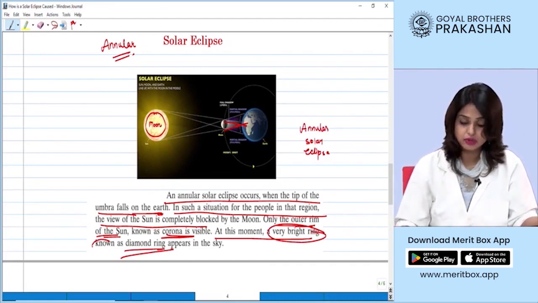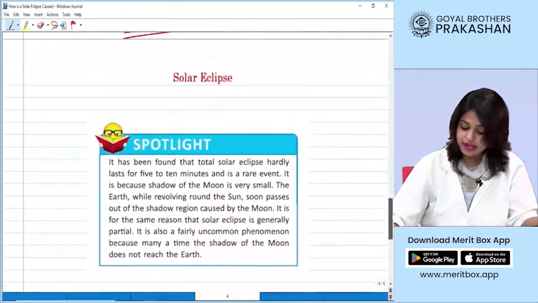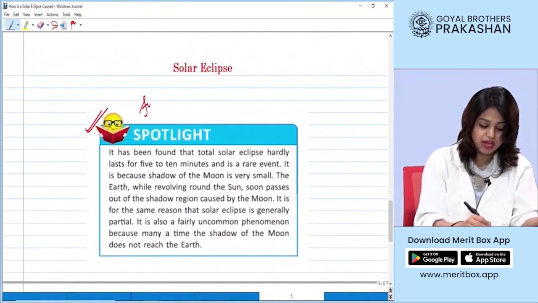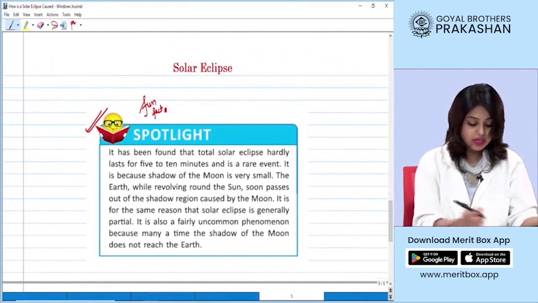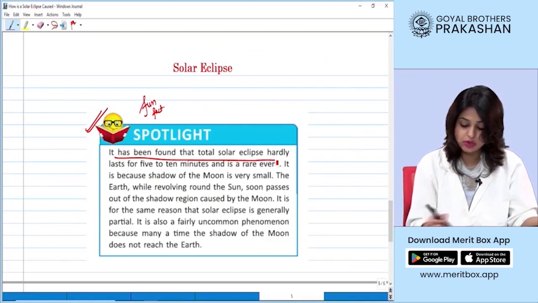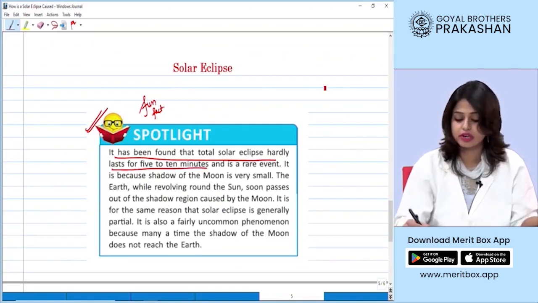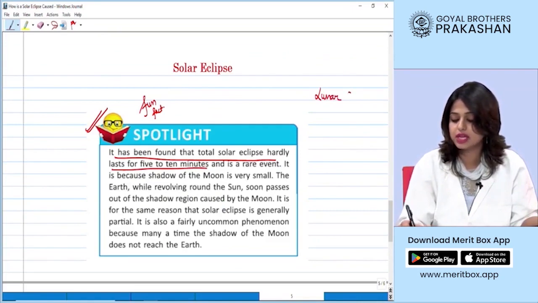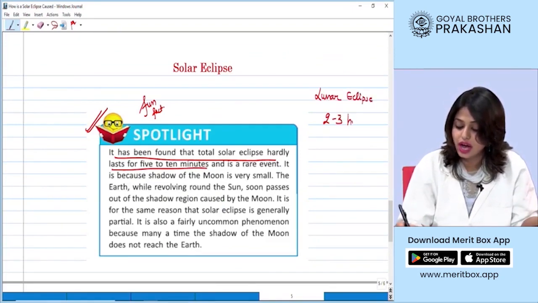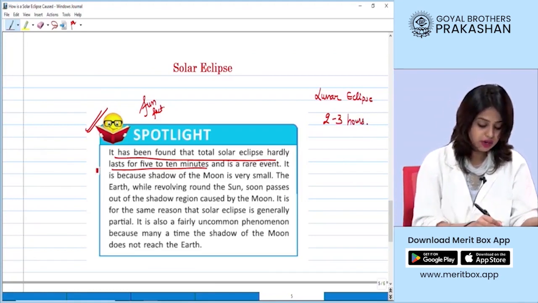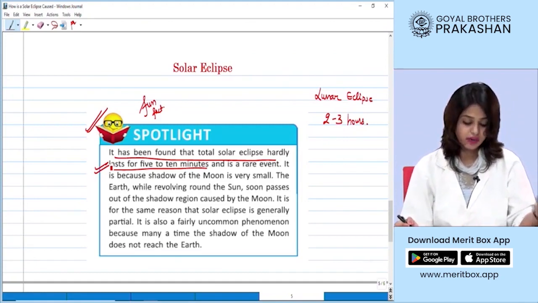Okay, students, let's move and come to the spotlight or the fun fact related to our solar eclipse. Now students, it has been found that the solar eclipse hardly lasts for 5-10 minutes. You had learnt already that the lunar eclipse can last for 2 to 3 hours. But when we talk about solar eclipse, it cannot last more than 5 minutes.